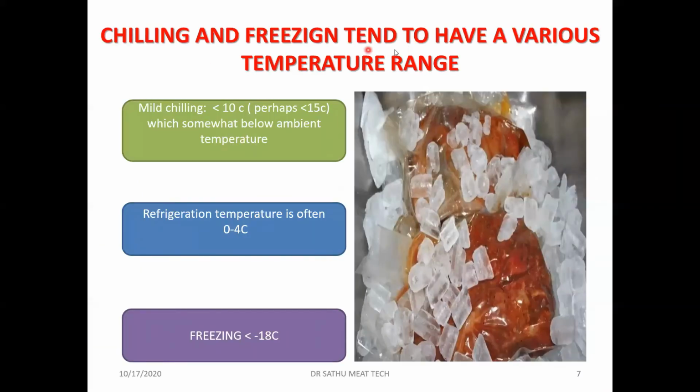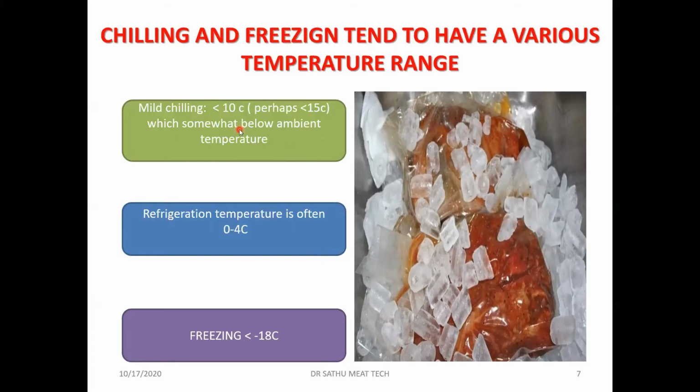Chilling and freezing tend to have various temperature ranges. We call it mild chilling when the temperature is less than 10 degrees centigrade, or perhaps less than 15 degrees centigrade, which is somewhat below the ambient temperature.